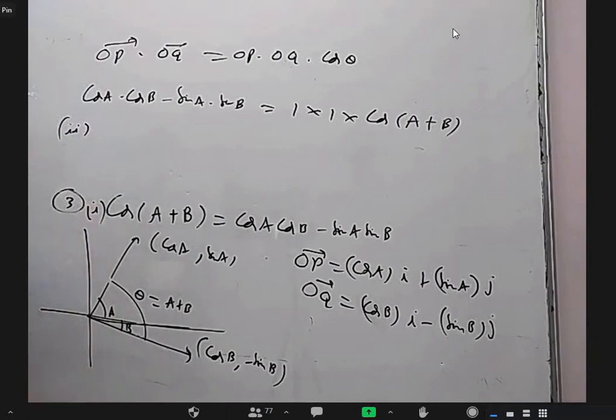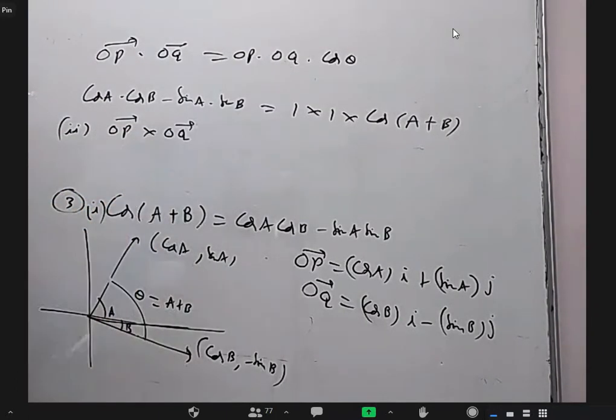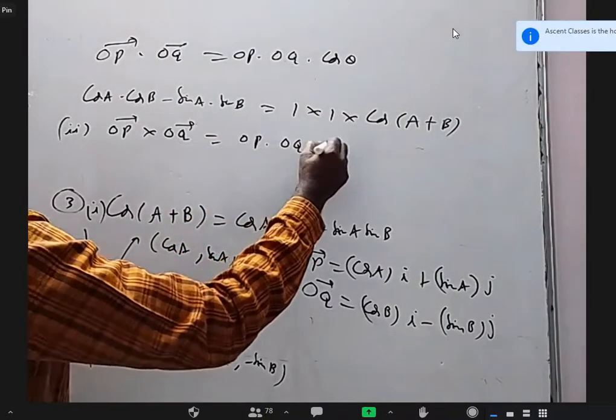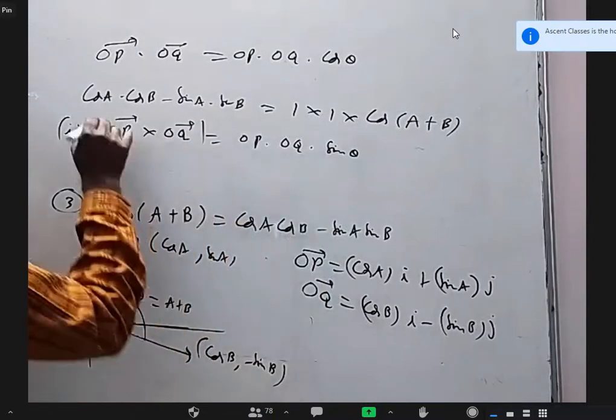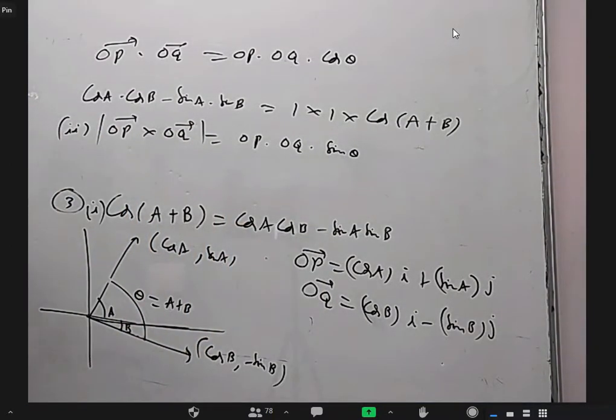Now Roman 2. Let me take OP cross OQ. I'll get OP into OQ into sin theta. How will you find the cross product of two vectors, when they are given in terms of ijk? Determinant, sir. Yeah.